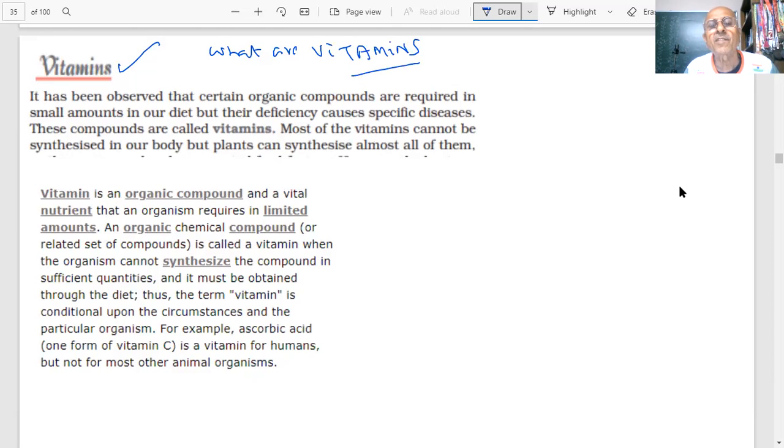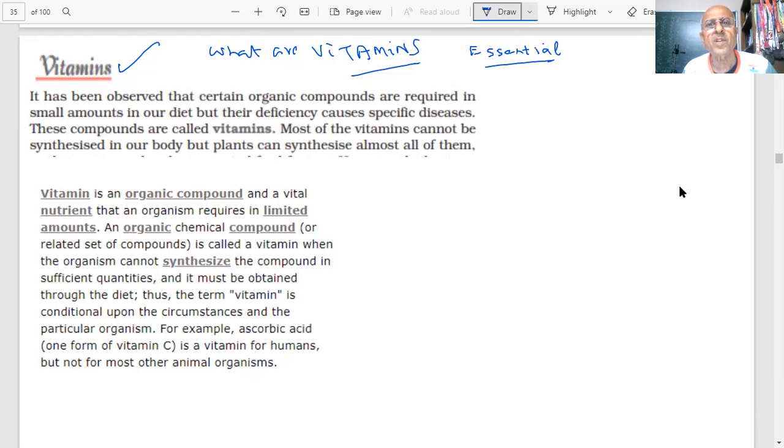Earlier it was said vital for life. Are they essential for life? Yes or no? Okay, they are essential. Why do you take vitamins? They play a role in the maintenance and normal growth of the body.